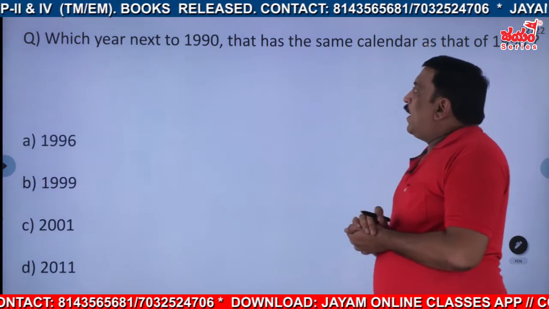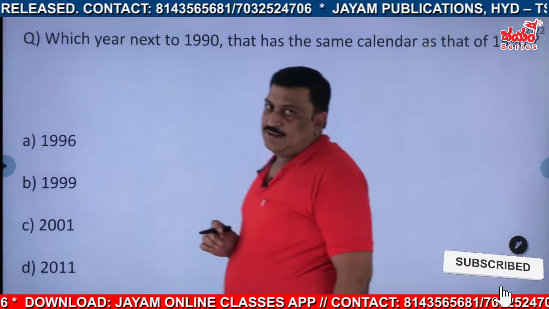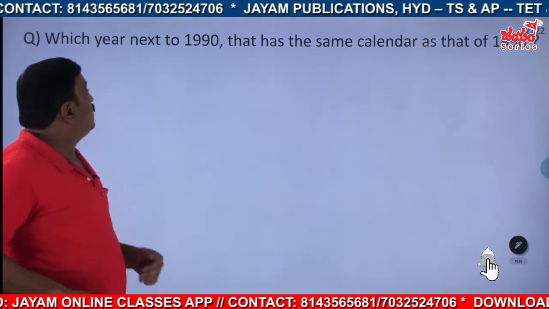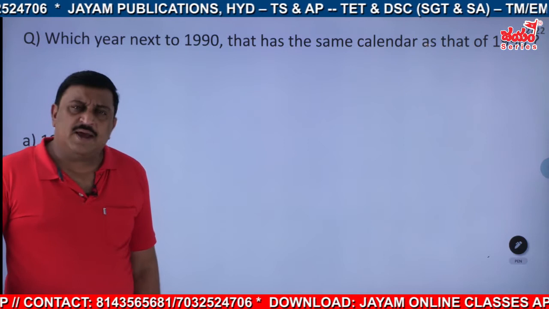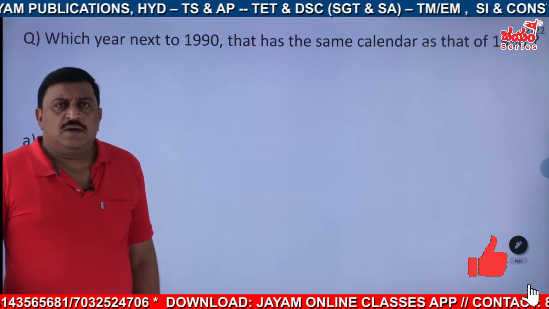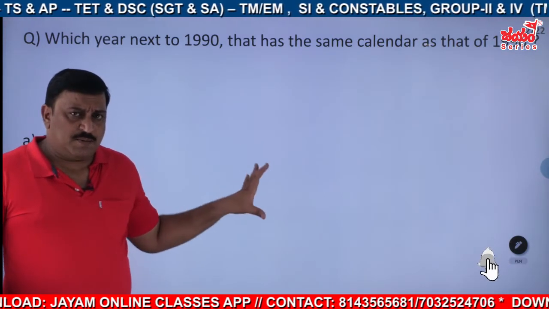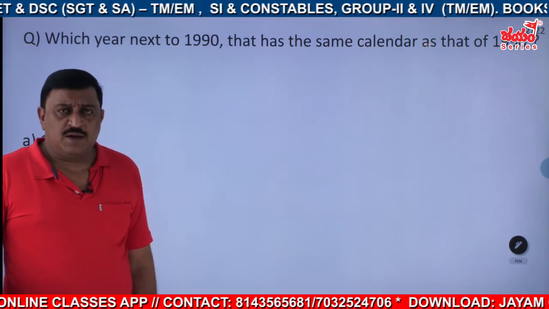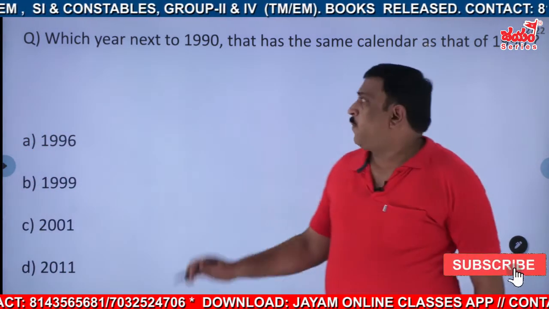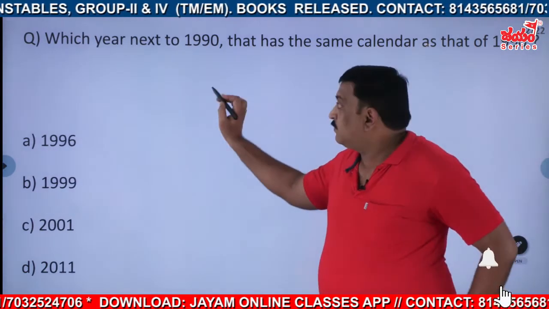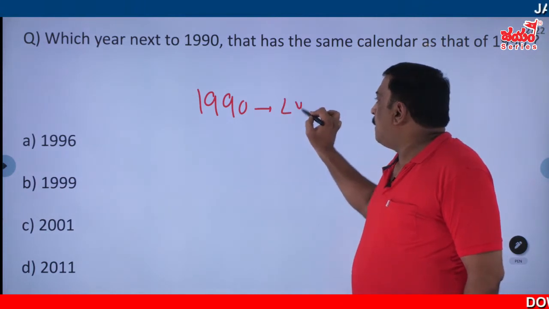Which year next to 1990 has the same calendar as that of 1990? Which year next to 1990 has the same calendar as that of 1990? See, again, no need to worry about this one. Just see the chart, remember the chart, and get the answer directly. Now, 1990 is how many years after a leap year? It is leap year plus 2.